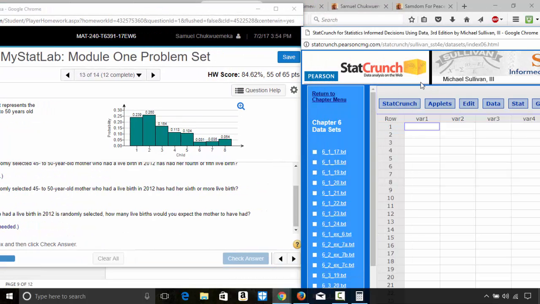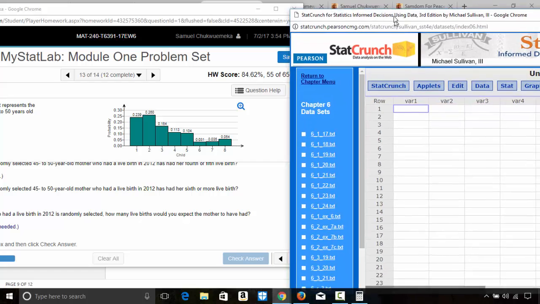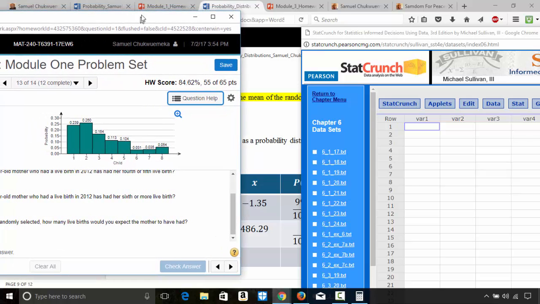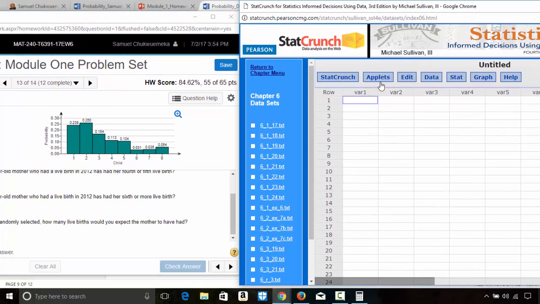So what I will do here, watch me do it. I'll put X. The X is the number of live births, and here will be probability of X. So 1, 2, 3, 4, 5, 6, 7, 8.